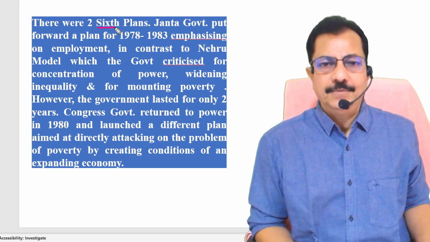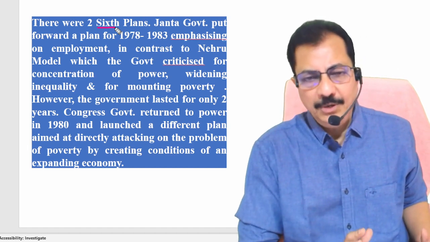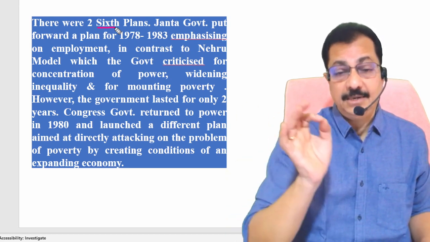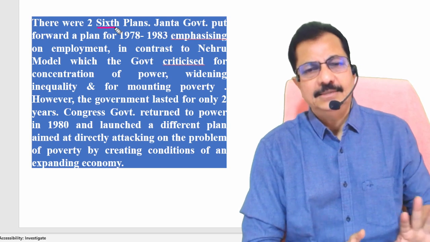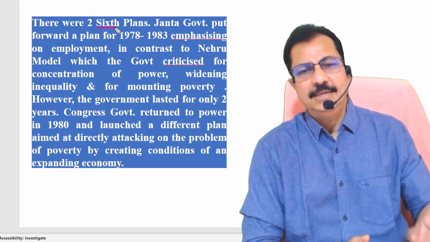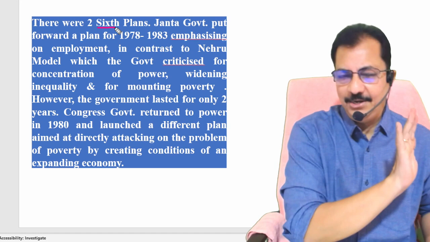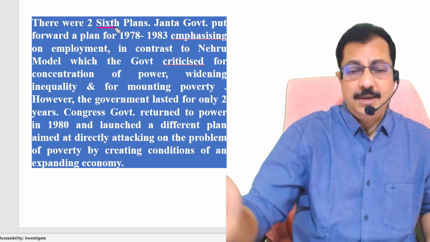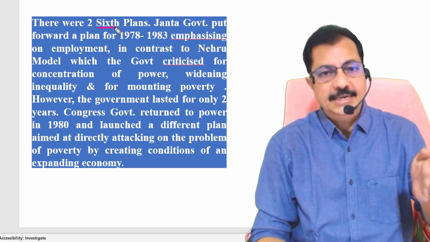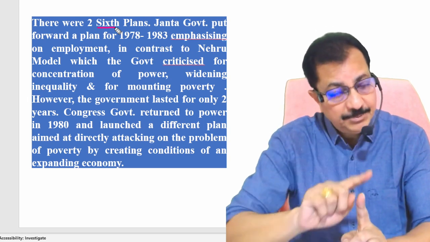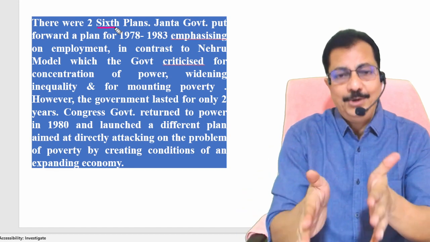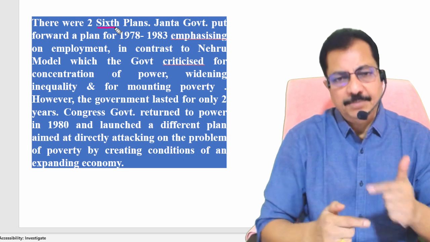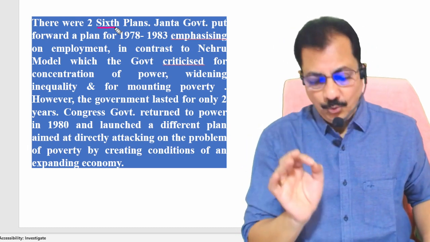Immediately after that, she terminated the rolling plans and introduced the sixth 5-year plan starting from 1980. That is the reason why some people say that there are two sixth plans, but in reality not two. The sixth plan is from 1980 onwards, right? The fifth plan is from 1974 to 78 because it was terminated 1 year earlier. In between, the 2 years from 78 to 80 is the period where we introduced rolling plans.